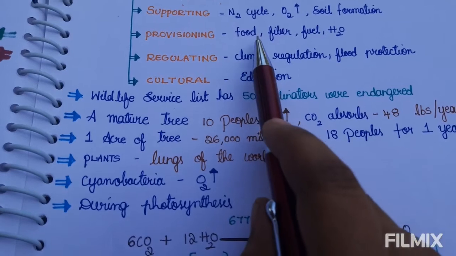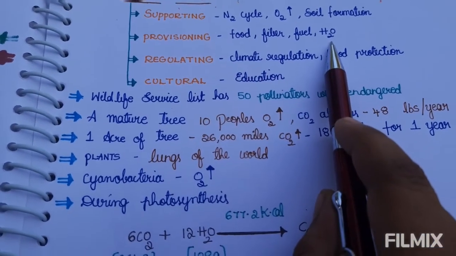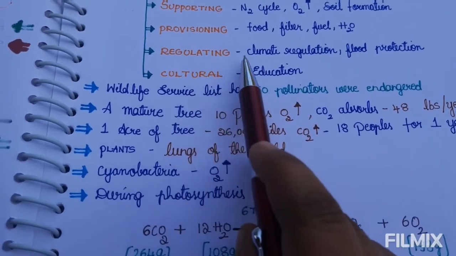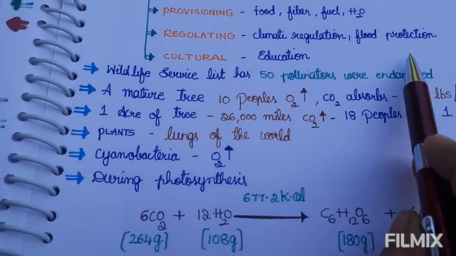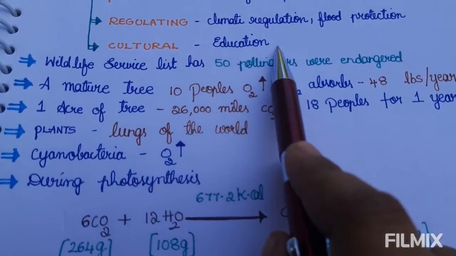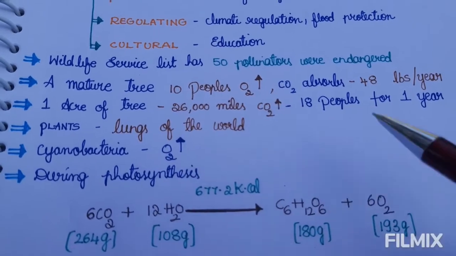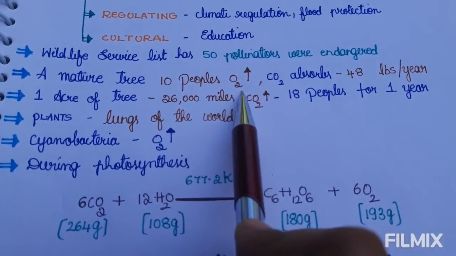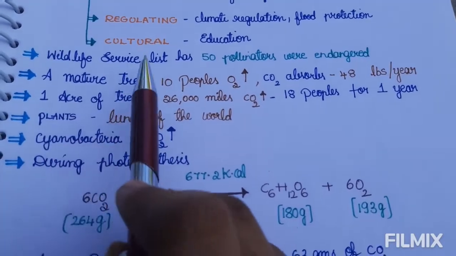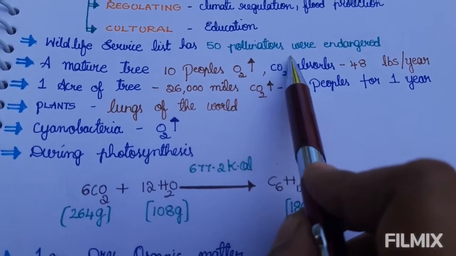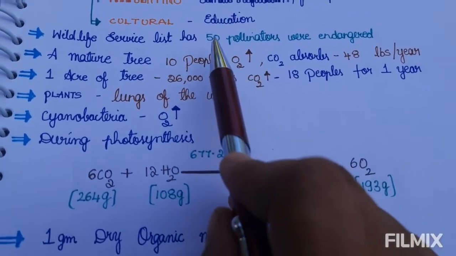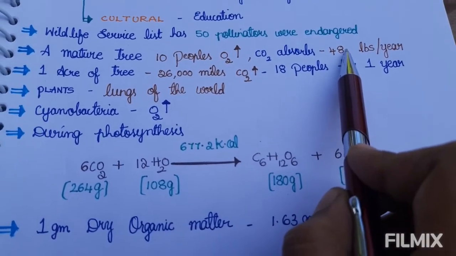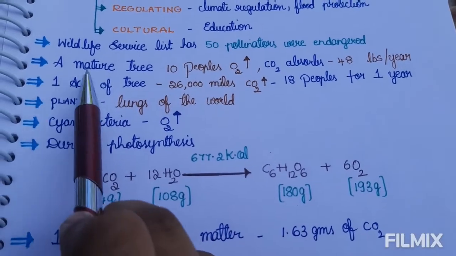We can't live without food and water, so we should plant many trees on the land. Regulating services are climate regulation and flood protection. Cultural services educate us. In the wildlife services list, 50 pollinators were endangered.